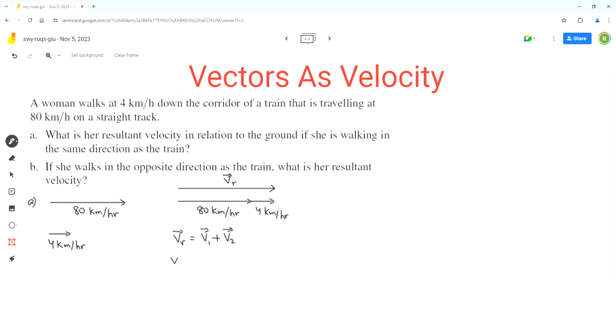So vector VR. So V1 represents the velocity of the train, which is 80 kilometers per hour, and the direction is to the right side, plus the velocity of the woman, 4 kilometers per hour, and the direction is also to the right side.